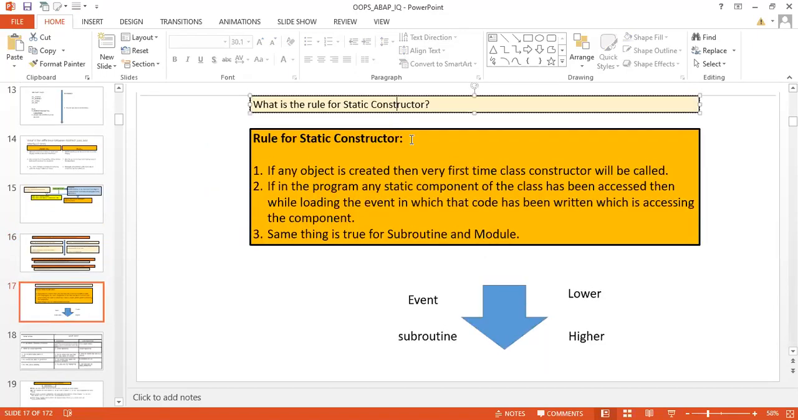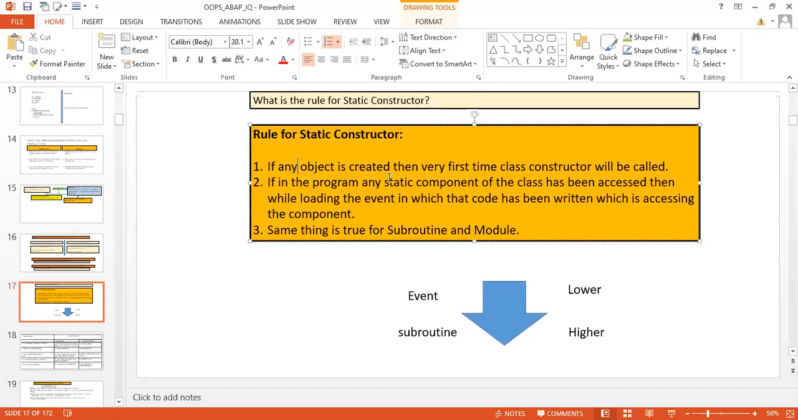Another question, what is the rule for a static constructor? Here yesterday we stopped, and let's resume from here. Okay, so we'll understand what is the rule for a static constructor. The rule means the property, right? Rule means the behavior. We are talking about the rule. The context of the rule for a static constructor is how a static constructor behaves in a program. How it behaves, how it is called.